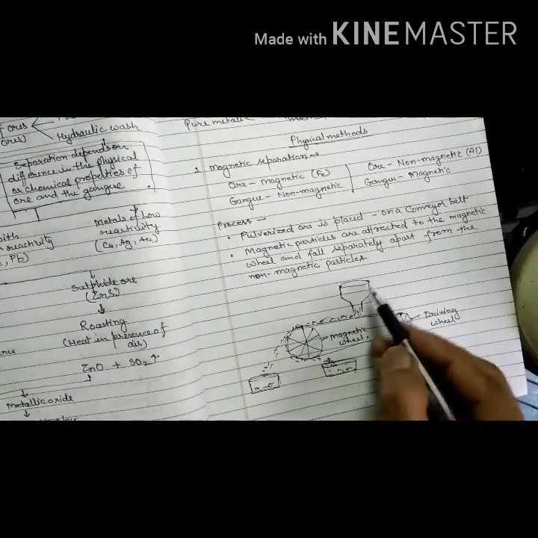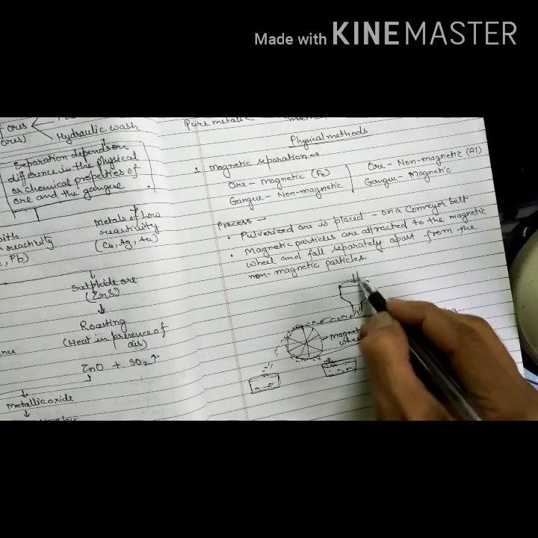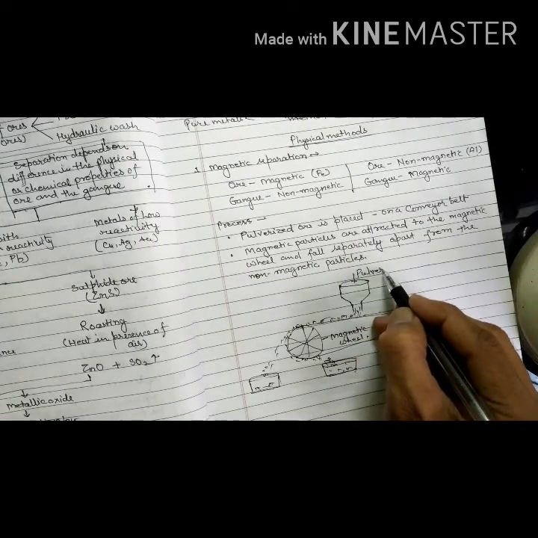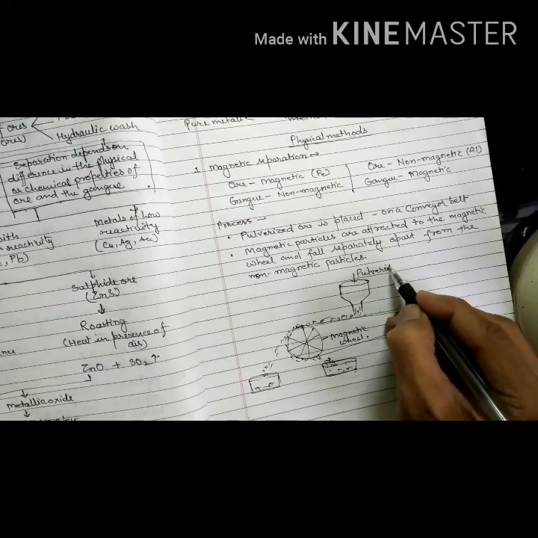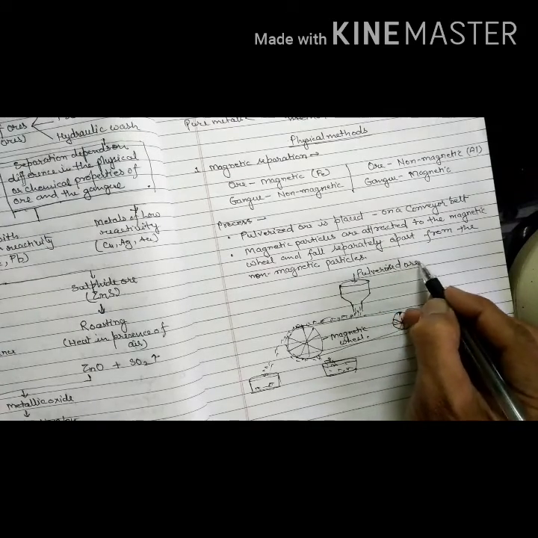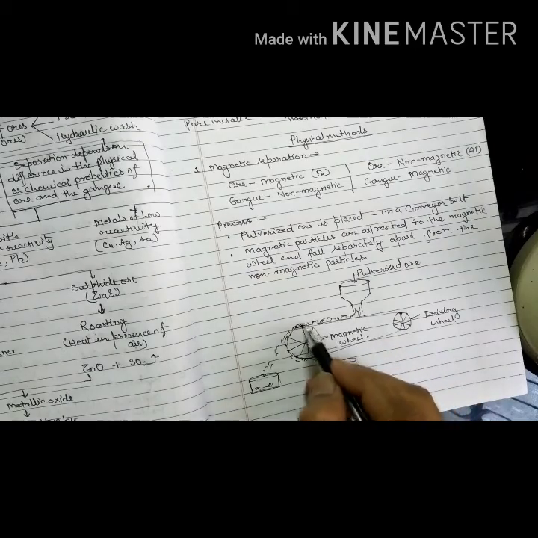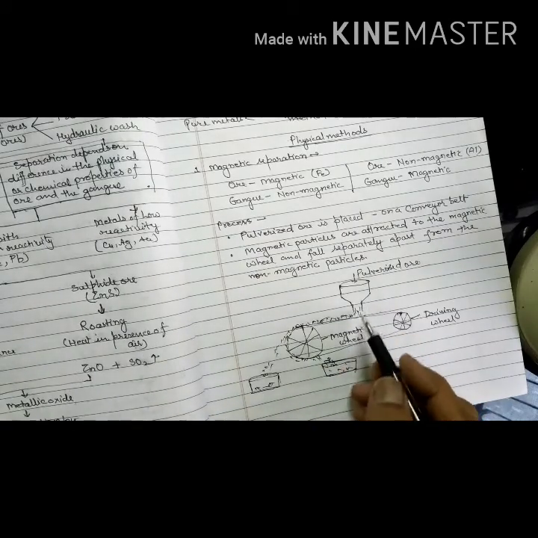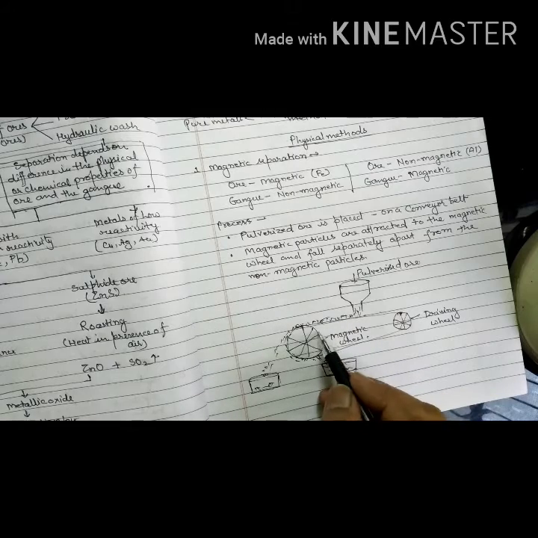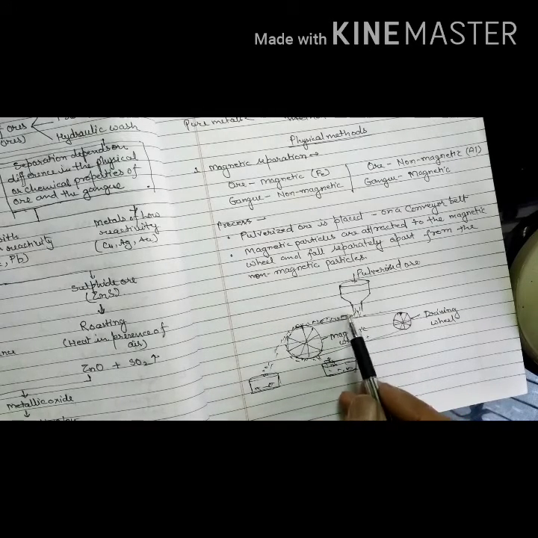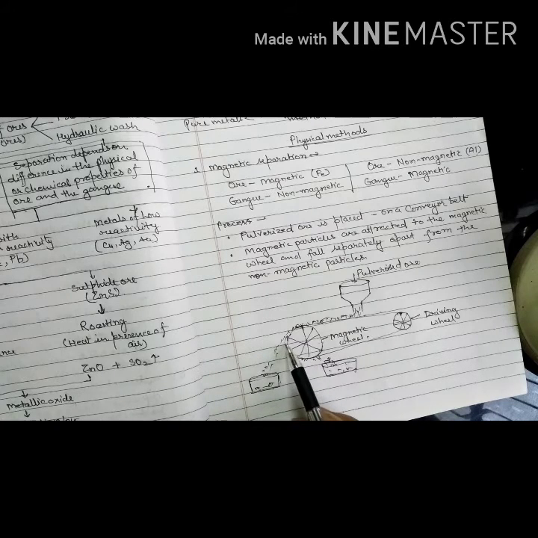Now we can see that pulverized ore when placed on the conveyor belt, suppose metal part is magnetic and it will be attracted by the magnetic wheel, which is made up of electromagnet. So what will happen, the particles of metal will be attracted by the wheel and they will stay stuck while it comes below the wheel.